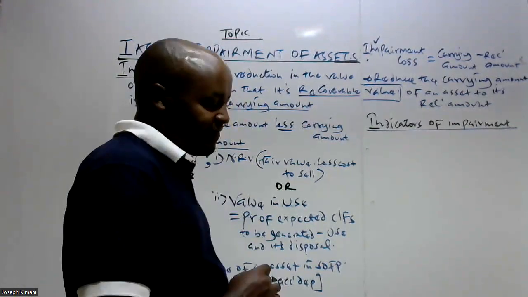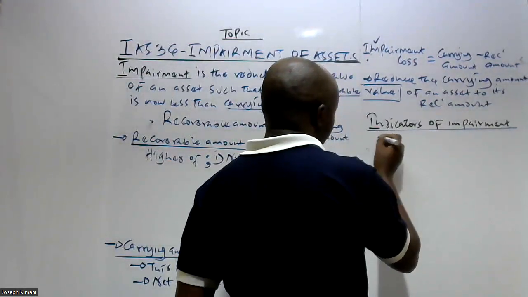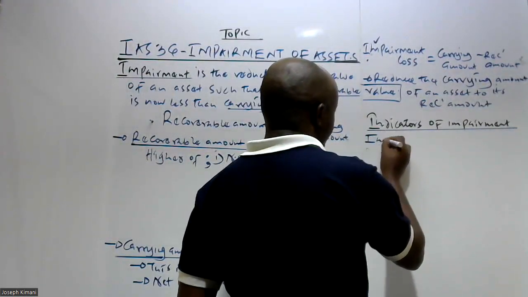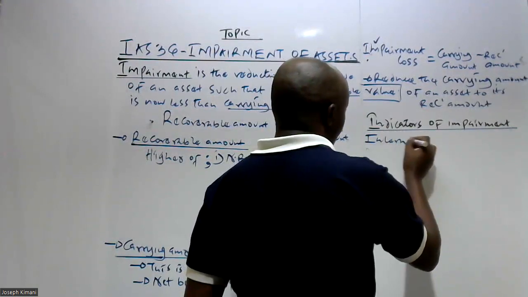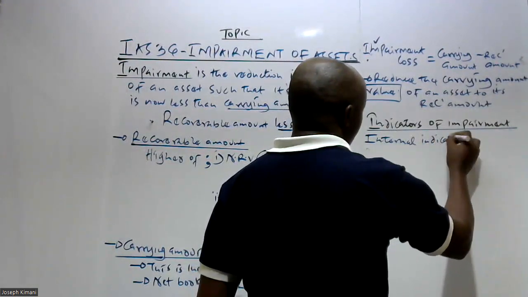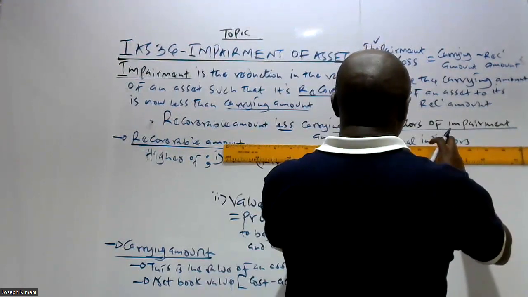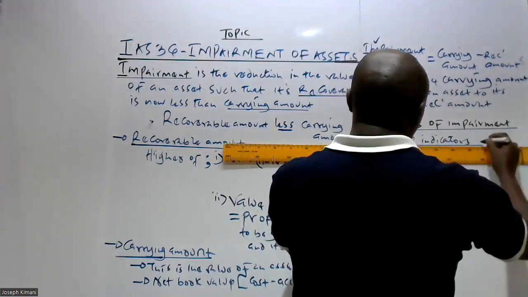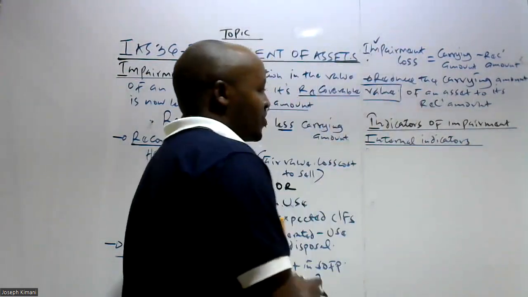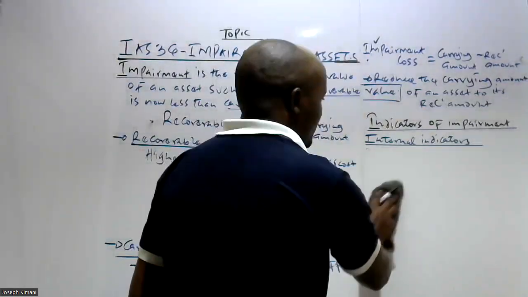Now, these particular factors or these indicators of impairment generally are classified into two. One, we have what we refer to as the internal indicators. When we talk about internal indicators, basically we can say that these are indicators of impairment which are within the control of the entity.